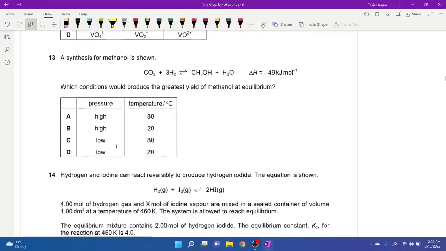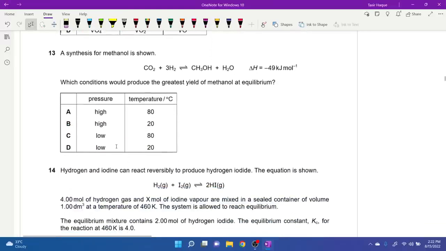13. A synthesis for methanol is shown. Which conditions would produce the greatest yield? It's an exothermic reaction, so we want low temperature. What about the moles of gas? Are all of these gaseous? I guess they are. So we have 2 moles of gas here and 4 moles of gas here. So we want the yield to move towards the side which has lower moles of gas. So we want higher pressure, right? Then it will move to the right hand side. So I'm going to go for B.